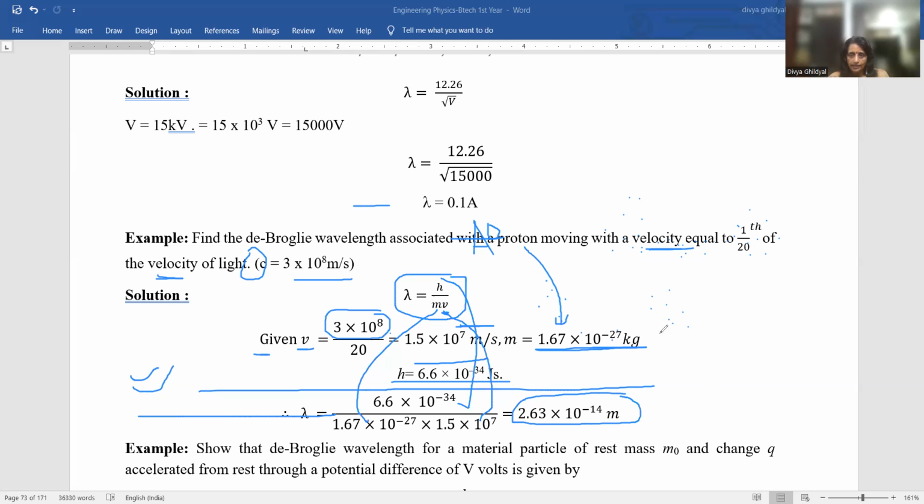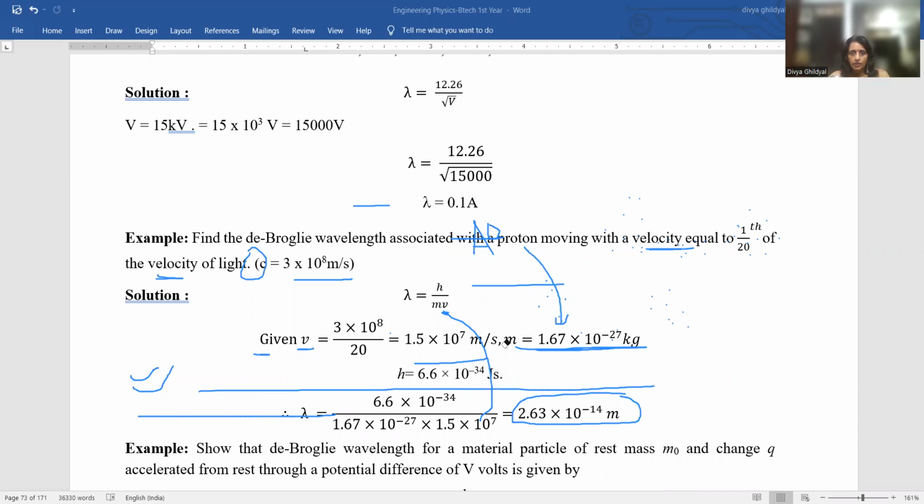So how will the marks be given? You will get 1 mark for writing lambda is h upon mv. You will get 1 mark if you write velocity is 1 upon 20th the velocity of light. You will put all these constants and their values correctly in the expression, and fetch another 1 mark. And the last 1 mark if you are able to solve the numerical values and the expression correctly. Okay.